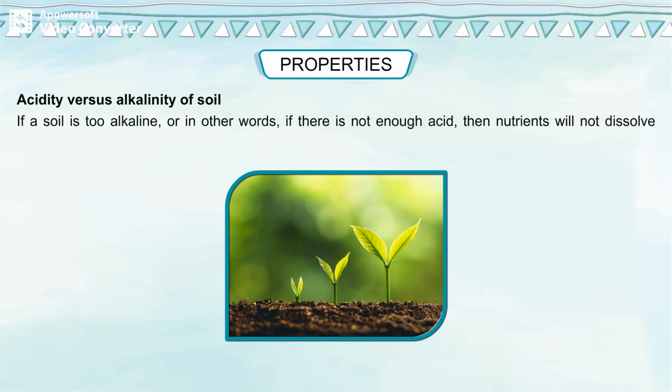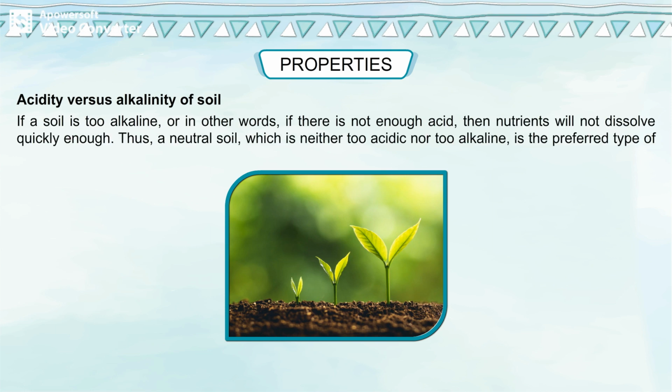If a soil is too alkaline, or in other words, if there is not enough acid, the nutrients will not dissolve quickly enough. Thus, a neutral soil which is neither too acidic nor too alkaline is the preferred type of soil for plant life to thrive.